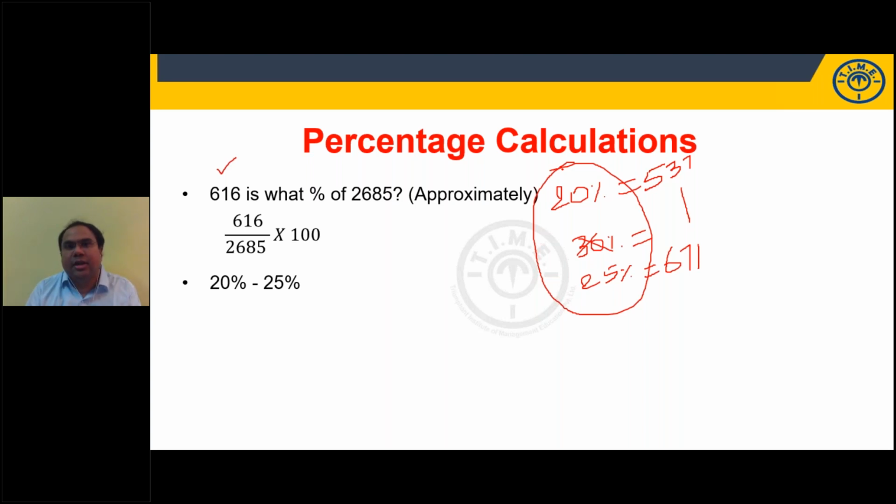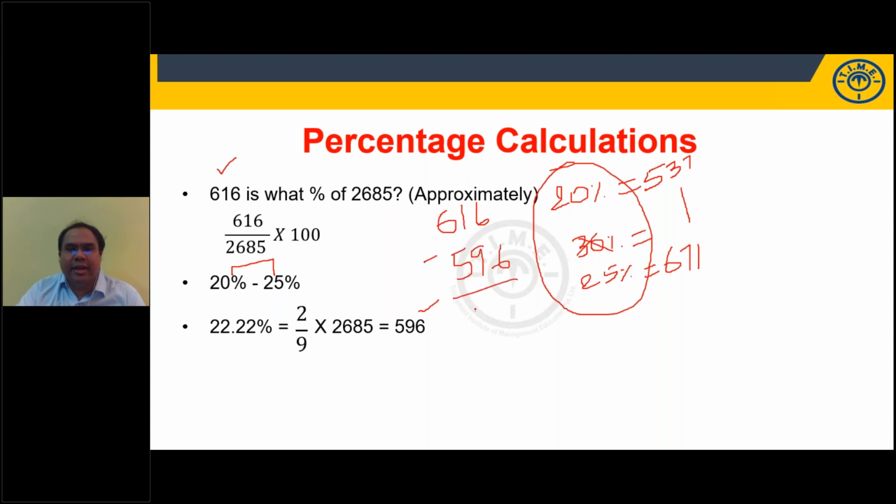You can ask me, sir, what happens if there are two options between 20 and 25? What should I do? I'll tell you. Between 20% and 25%, do you know any standard reciprocal? Very good. 22.22%. It is between 20 and 25. 2 by 9 of 2685. If I simplify this, I'll get 596. We need 616. We got 596. We need another 20.